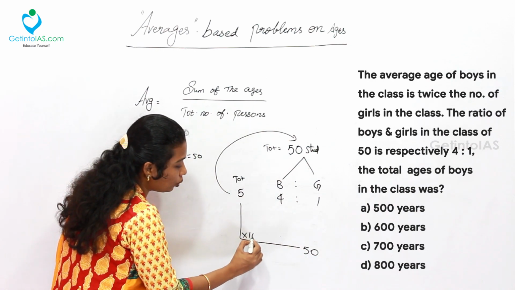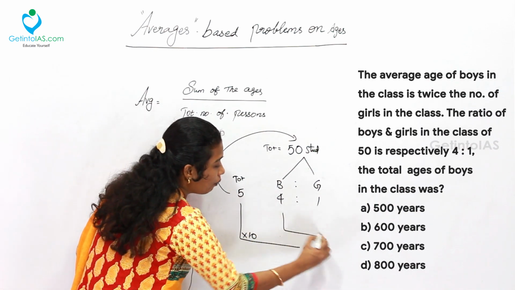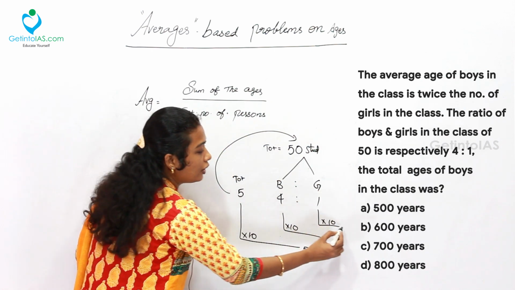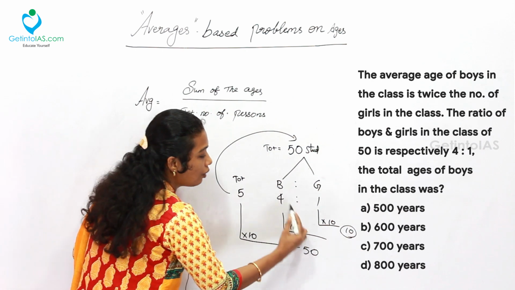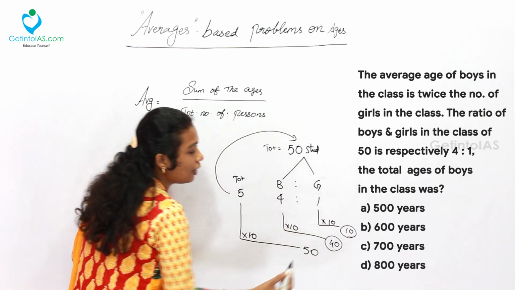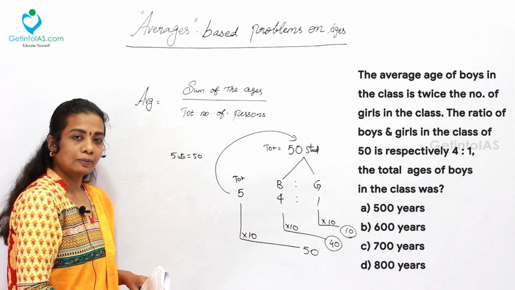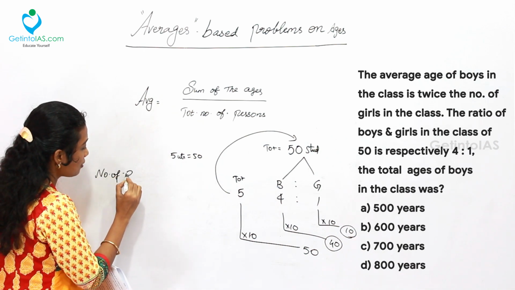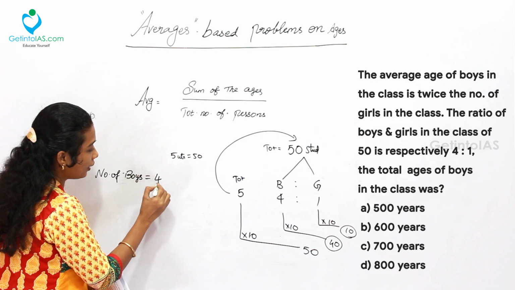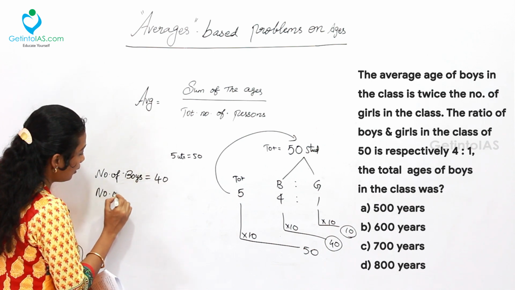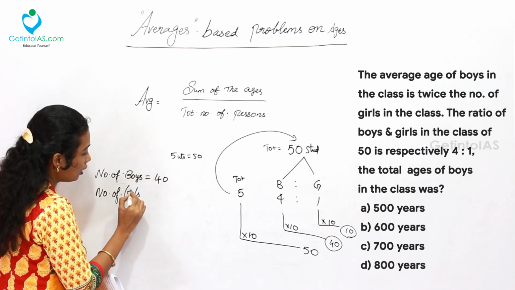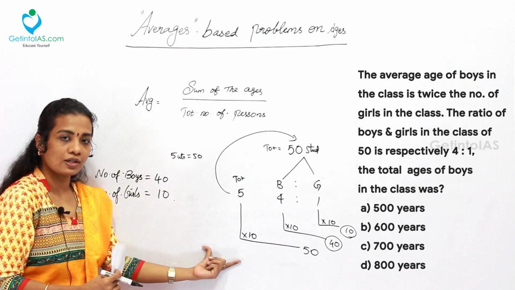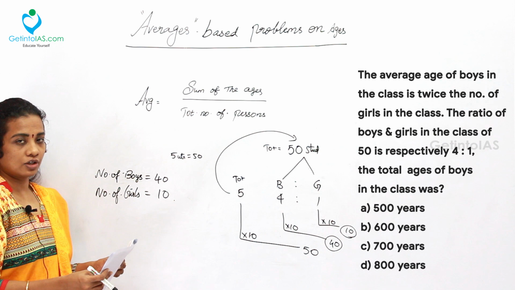So into 10. What is the number of boys? Into 10. What is the number of girls? Into 10. So 1 into 10, 10. That is the number of girls. 4 into 10, 40. That is the number of boys. So number of boys is equal to 40, and number of girls is equal to 10. We have got these two pieces of information from the second statement. Let's move on to the first statement.